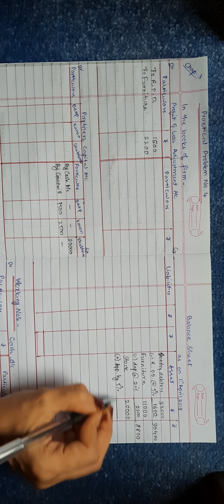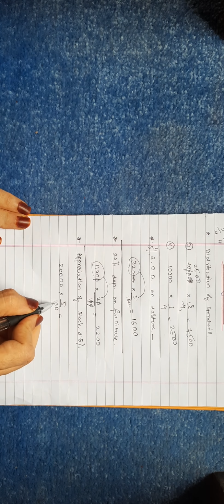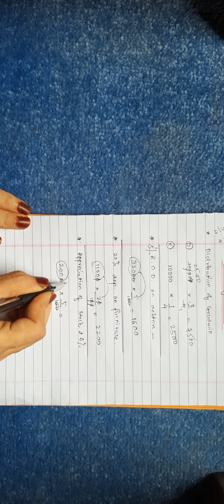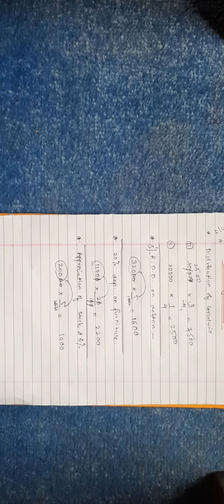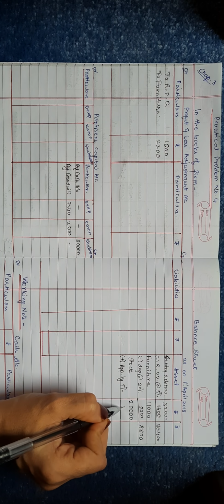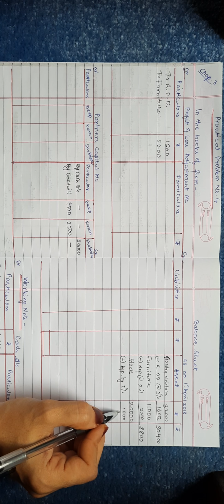Now we'll calculate 5% of 20,000. Show the workings. Appreciation of stock at 5%. So 20,000 into 5 upon 100. Cancel these 2 zeros, these 2 zeros. 200 into 5. It will be 1,000. So 1,000 will be added here. 20,000 plus 1,000 will be